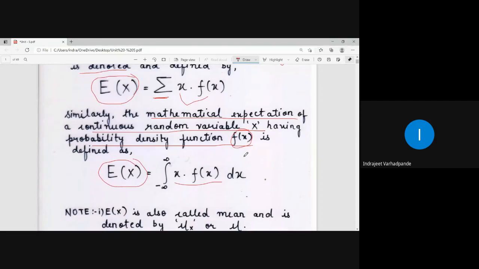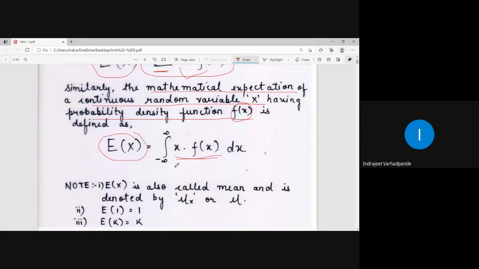So here also we will be discussing all quantities related to the single random variable capital X. So expectation of x is given by, for continuous random variable, integral minus infinity to infinity x into f of x dx. Here it is summation over x f of x. Here it is integral over x f of x dx.